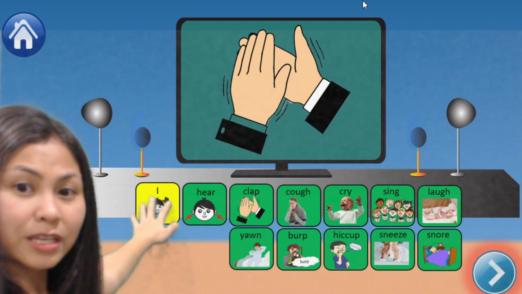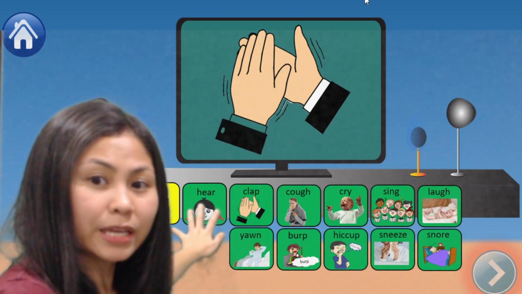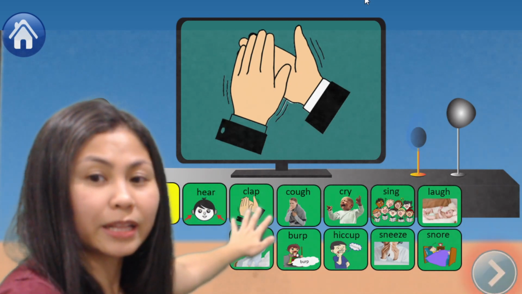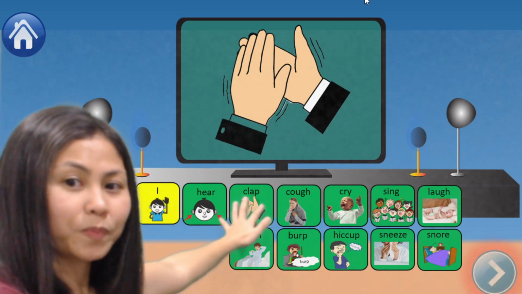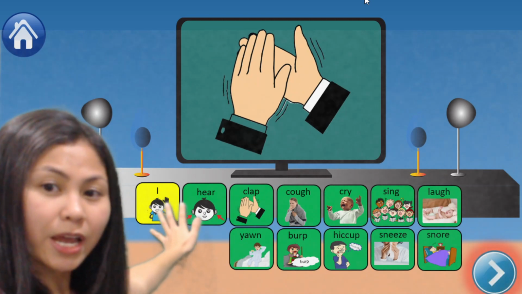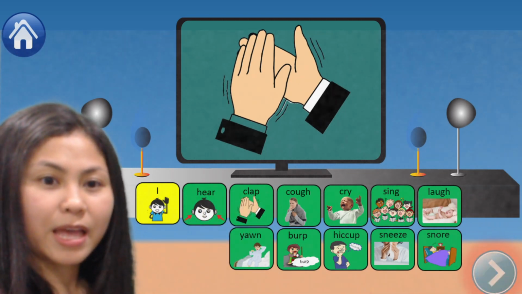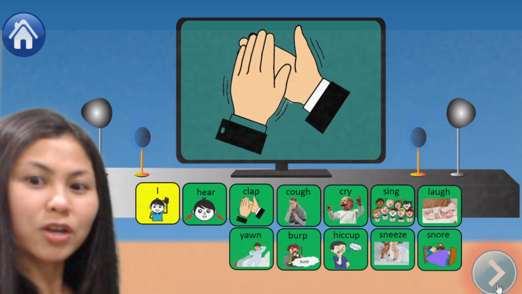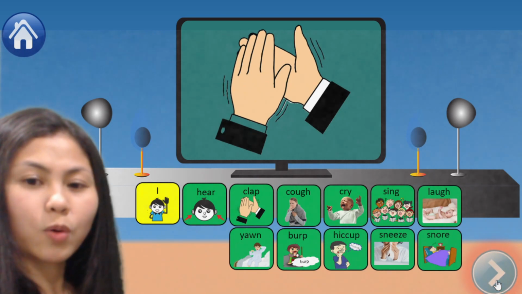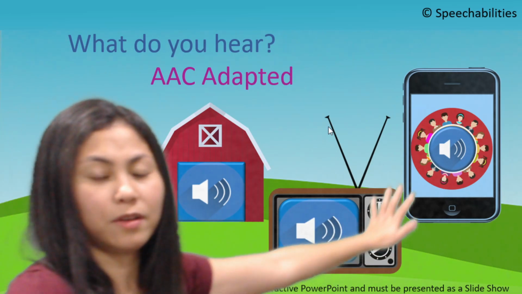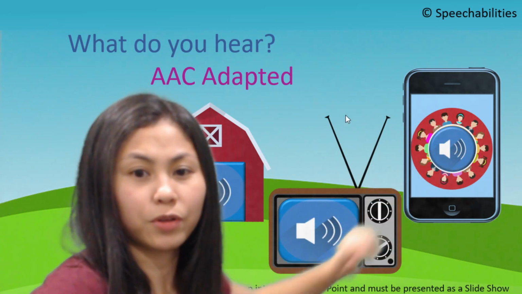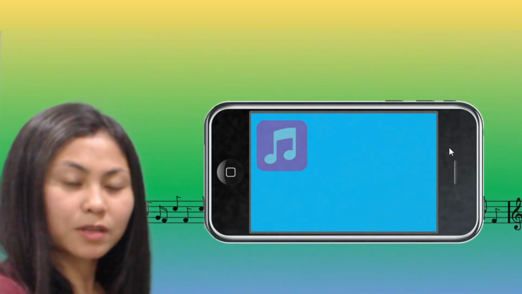So here is I hear and clapping, so I can use these pictures to guide my student on what to say. I hear clapping, and then either I go to the next sound or the next slide, or I go back to home. I want to give you a sample for other environmental sounds.